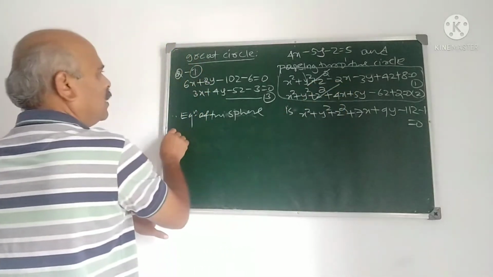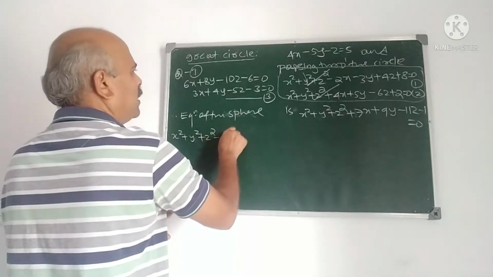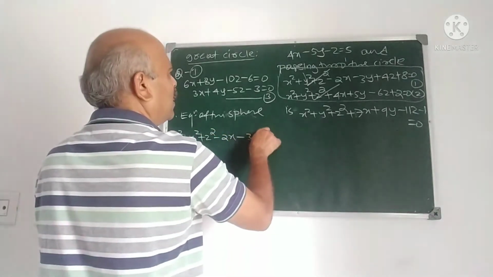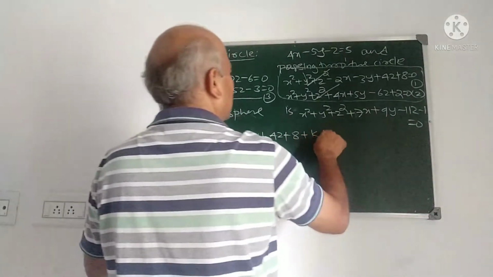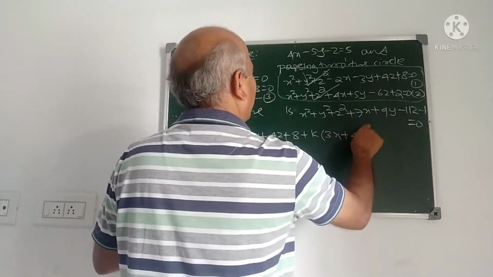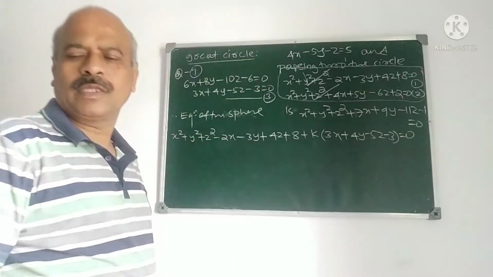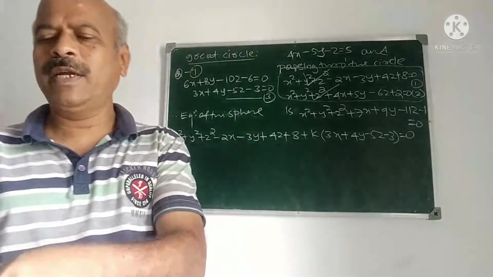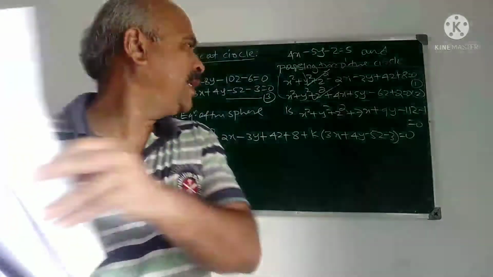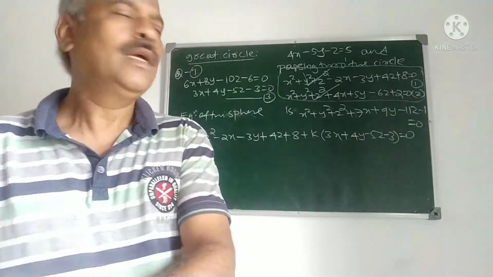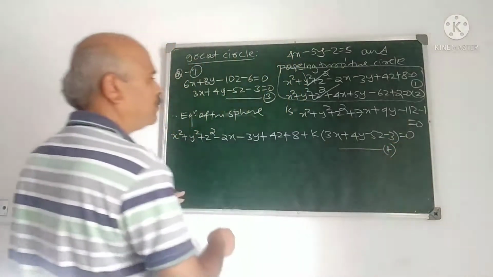This is x square plus y square plus z square minus 2x minus 3y plus 4z plus 8 plus k times 3x plus 4y minus 5z minus 3 is equal to 0. This is the equation. Let me verify. Yes. Now this is the required sphere.